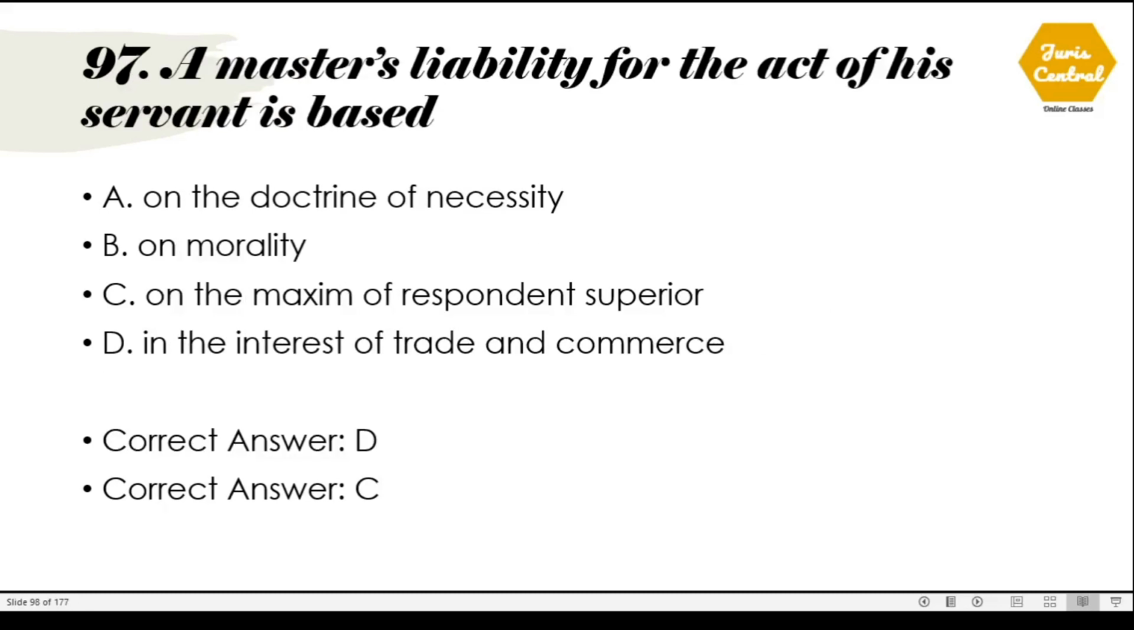97. A master's liability for the act of his servant is based. So it is based on the maxim respondeat superior. Correct option will be option number C, but as per the answer key, it is given in the interest of trade and commerce. So actually the master's liability is based on the maxim respondeat superior.